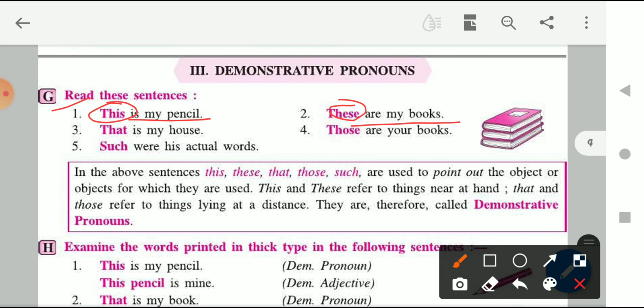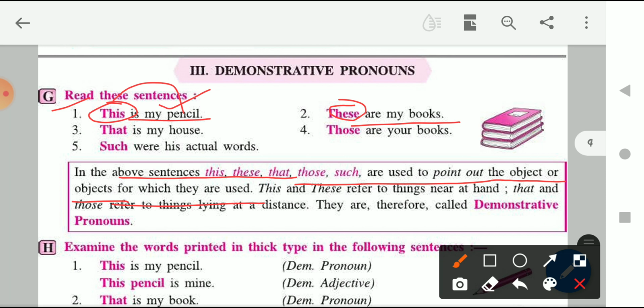Now let's read the definition of demonstrative pronoun. In the above sentences, this, these, that, those, such are used to point out the object or objects for which they are used. Let's say, this is my pencil. Here the pronoun this is basically pointing out that this pencil is mine, right? This is my pencil. These are my books. So here the pronouns basically are pointing out the objects, right?